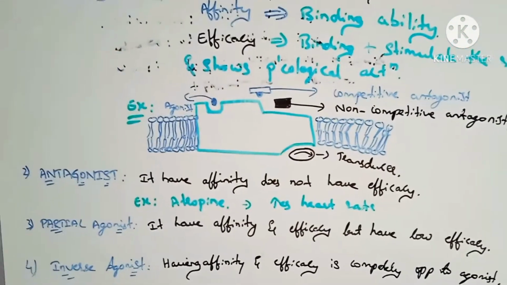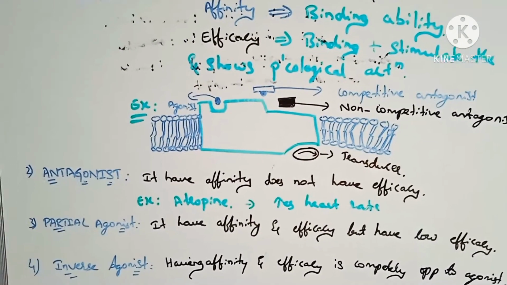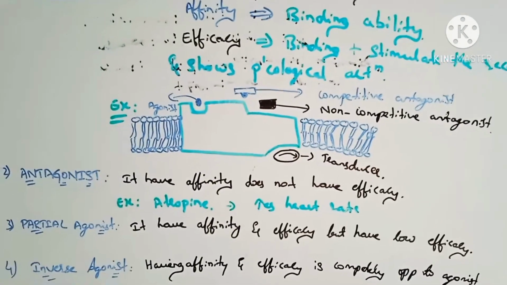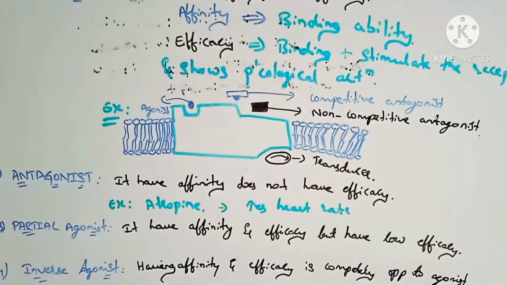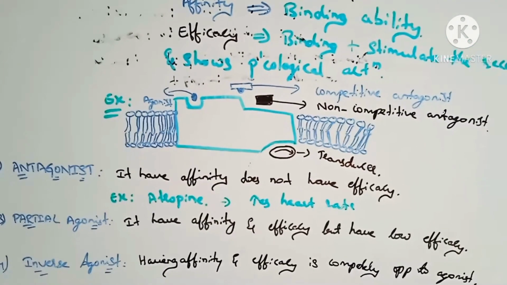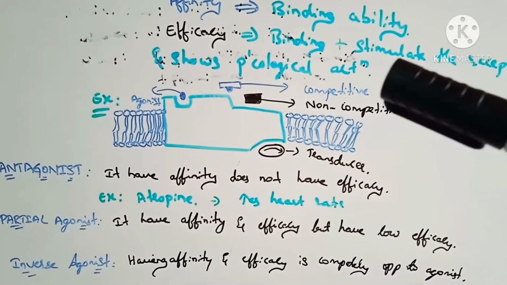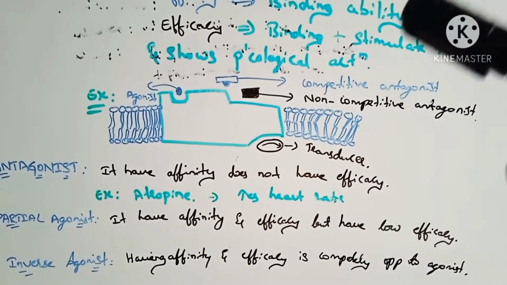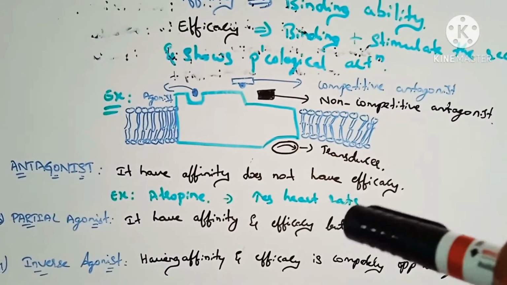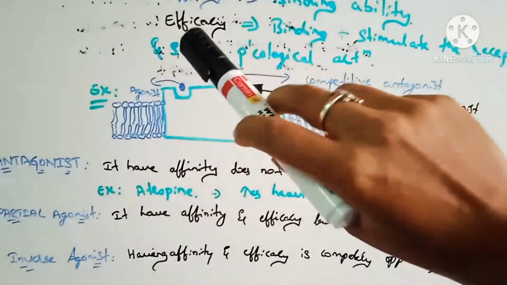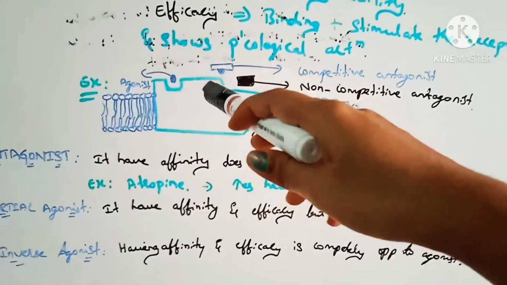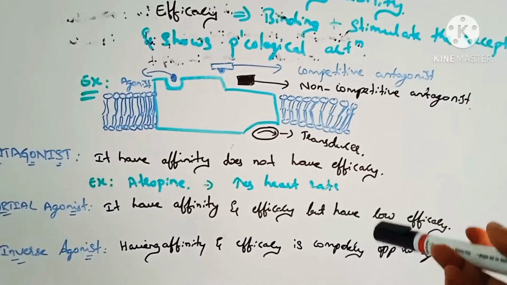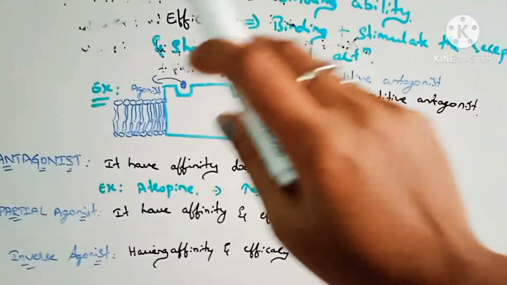Acetylcholine is an agonist to the M2 receptor, which is located on the heart, and decreases the heart rate. So when a patient has tachycardia and acetylcholine is administered to the body, it attaches to the M2 receptors and decreases the heart rate, which is bradycardia. This is the agonist.